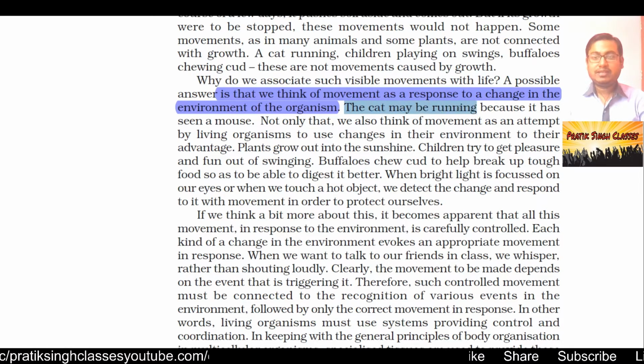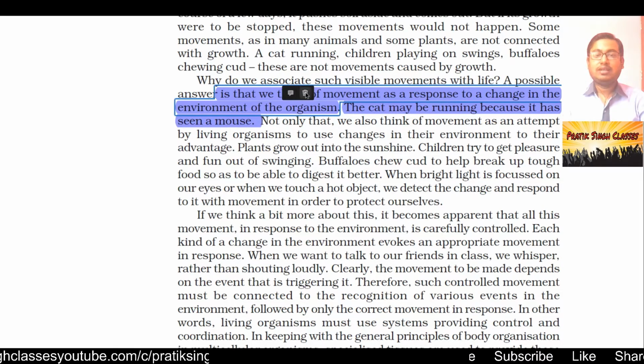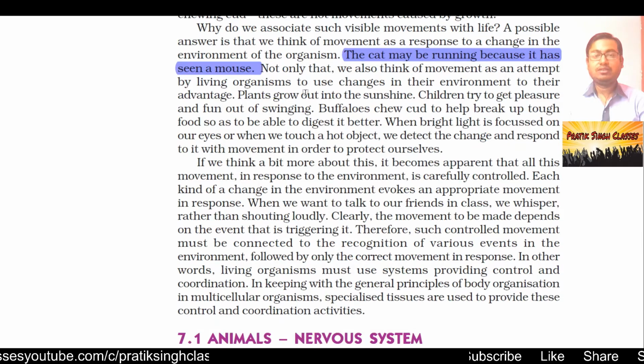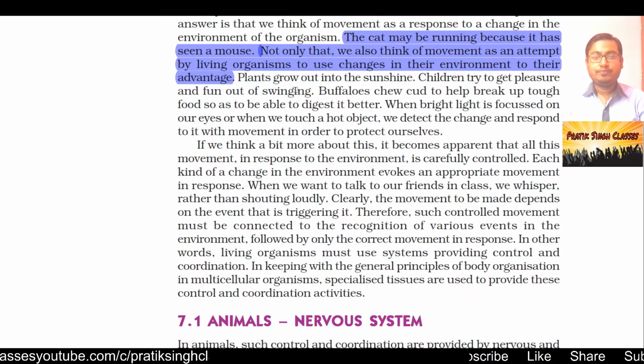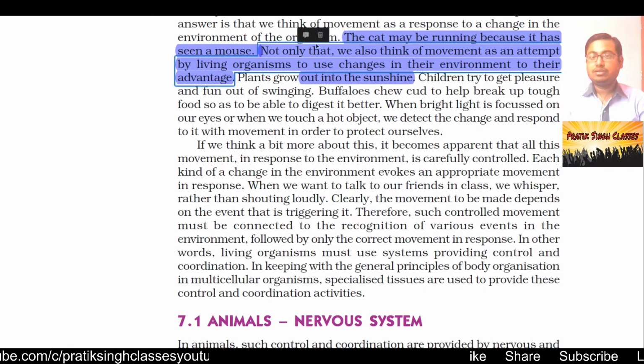The cat may be running because it has seen a mouse. So it is not a kind of growth. Not only that, we also think of movement as an attempt by living organisms to use changes in their environment to their advantage. Plants grow out into the sunshine; plants can't grow in dark places.